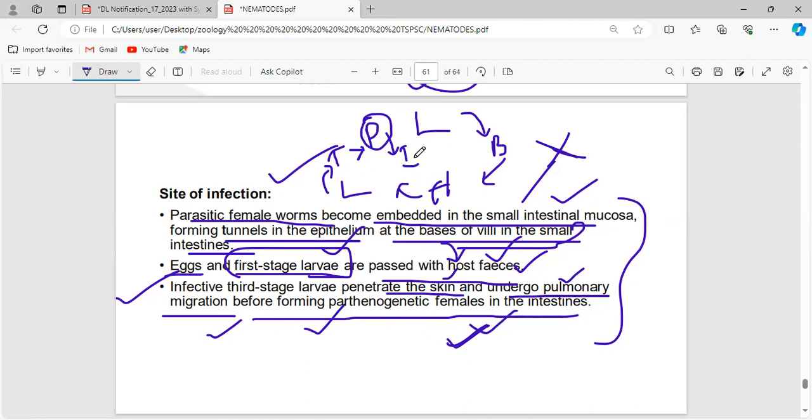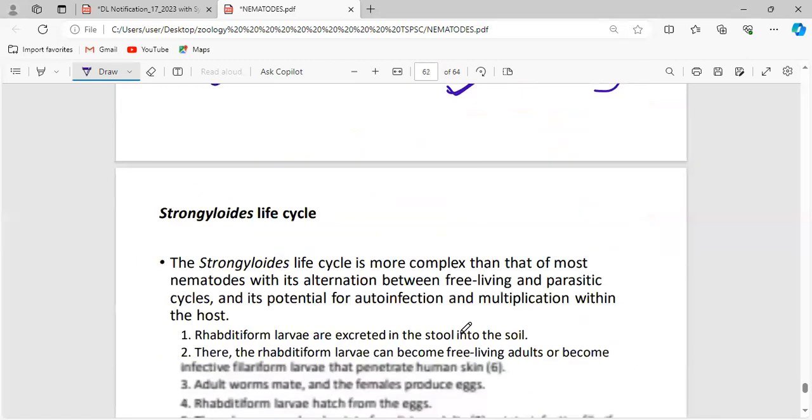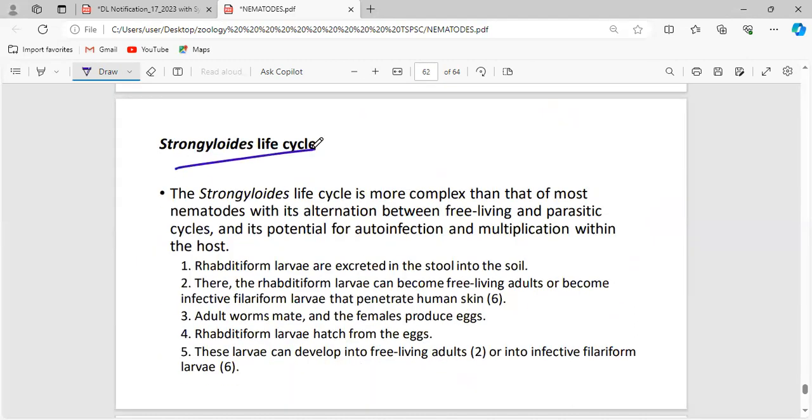There is no sexually matured female and no maturation occurs in any other location. Only after it reaches the intestine does it gain sexual maturity. Clear? Next.